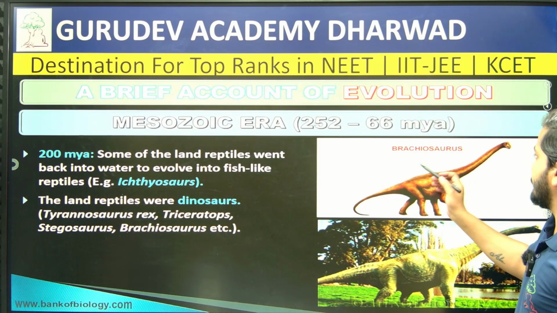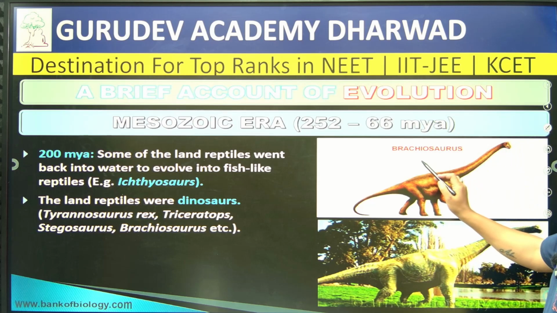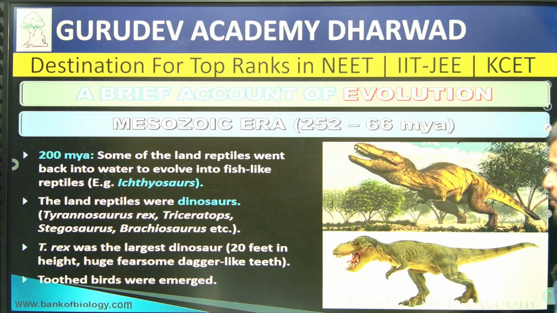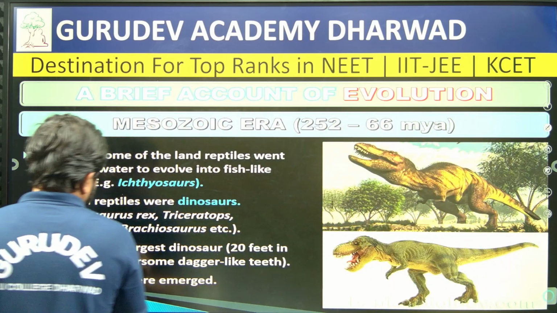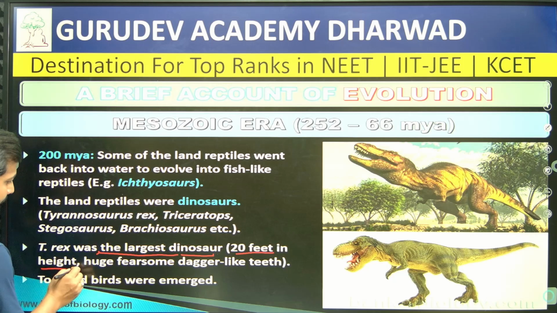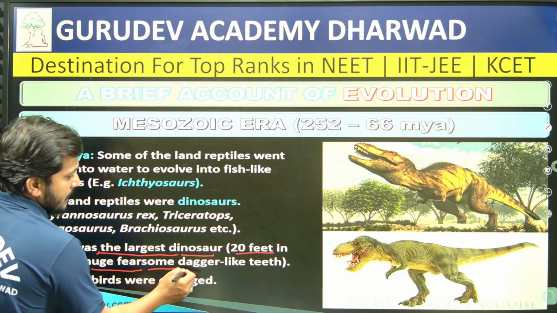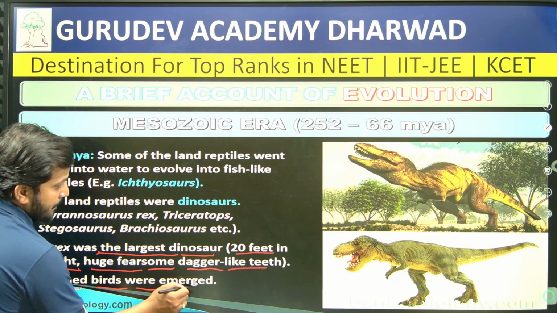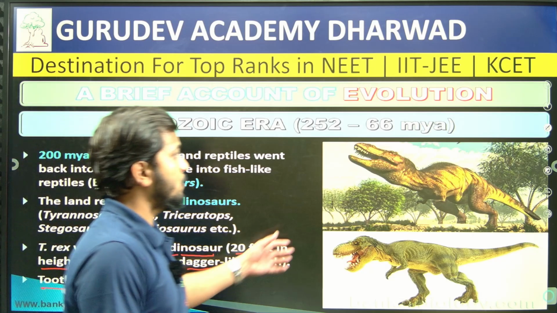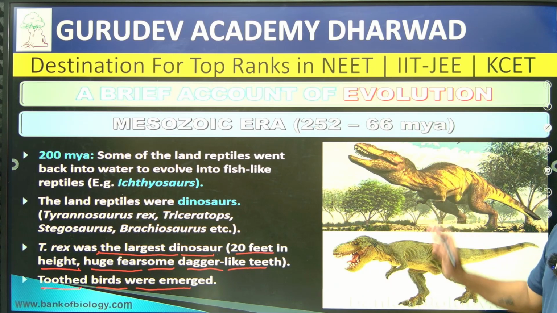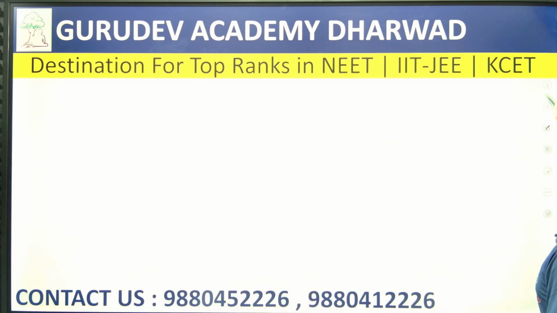Then they have mentioned something called long-necked dinosaurs, that is nothing but a Brachiosaurus, right. So that is what you are going to find out. Then the T-Rex was the particularly largest dinosaur, around 20 feet in height and huge, with dagger-like teeth even, right? Then toothed birds emerged from it, right? So like that, evolution started taking place. It was totally heavy dinosaurs that you are going to find out, right?